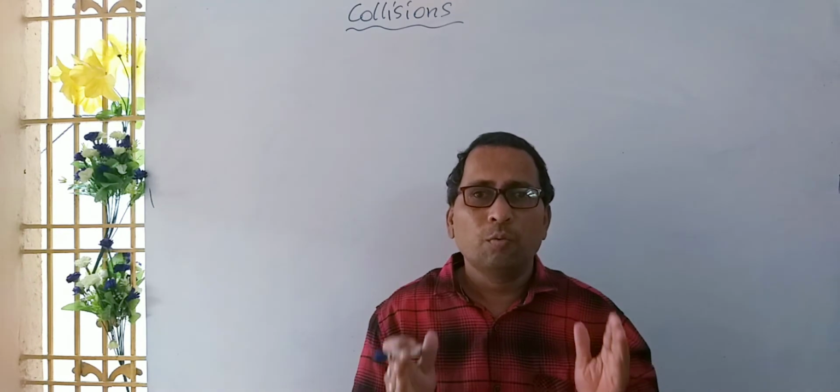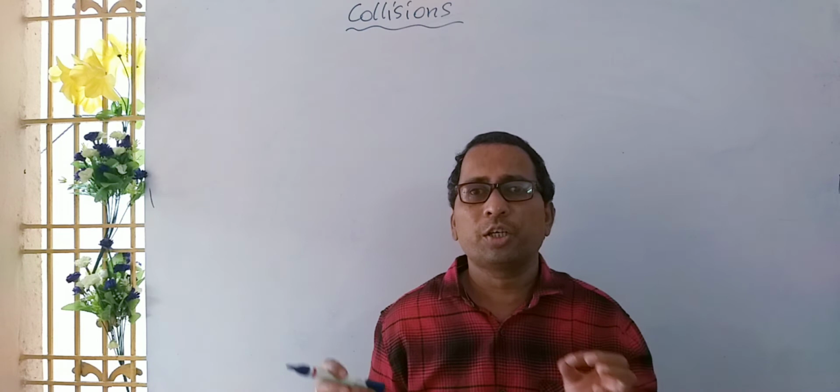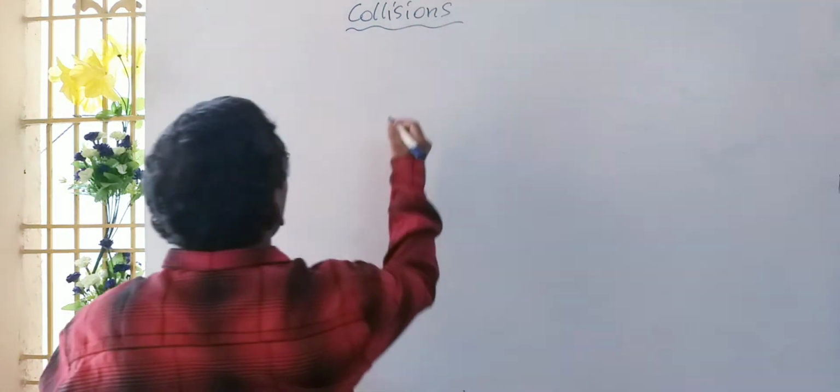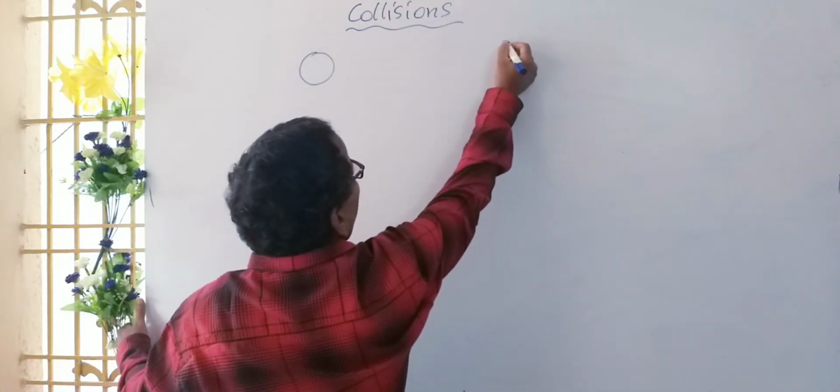So here we first discuss conservation of linear momentum. Suppose you are taking a body like this, and another body.